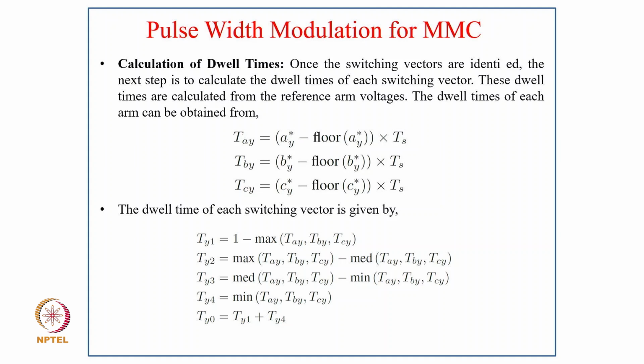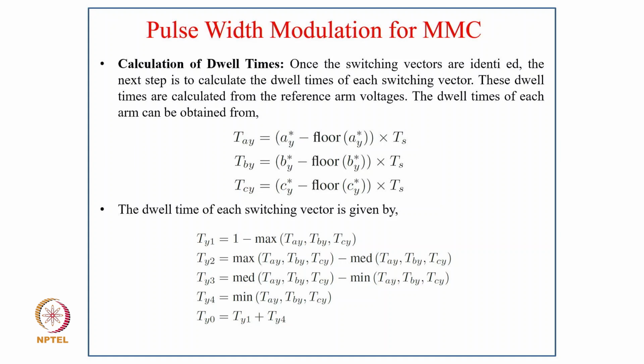So once the switching vectors are identified, the next step is to calculate the dwell times of each switching vector, and these dwell times are calculated from the reference arm voltage. The dwell times of each arm can be obtained as TAY equal to (AY star minus floor of AY star) times TS. Similarly, TBY equal to (BY star minus floor of BY star) times TS, and TCY is also (CY star minus floor of CY star) times TS.